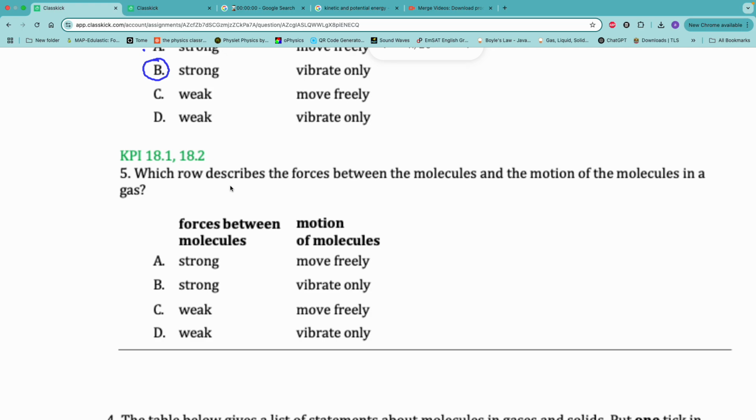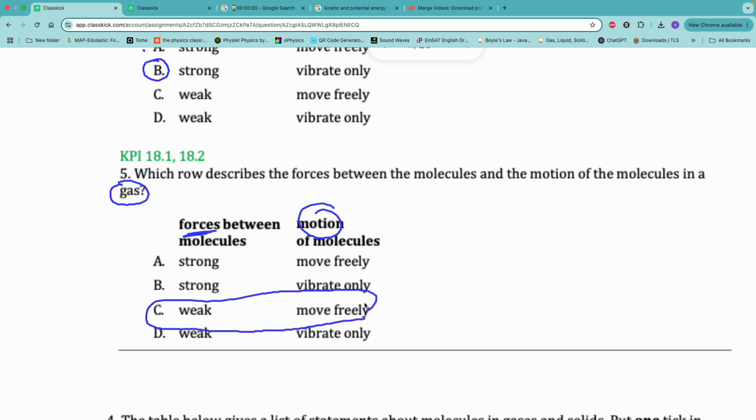Going to which law describes the force between the molecules and the motion, but in case of gas it is completely opposite to solid. Gas, regarding forces between particles, is very weak. Regarding the motion, of course, it moves freely, randomly, in all directions.